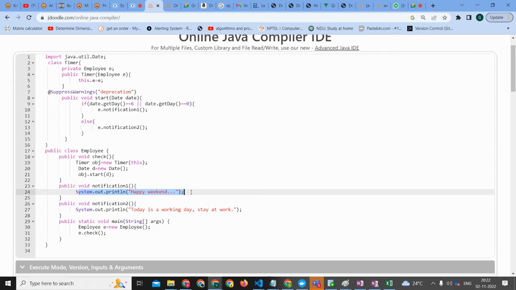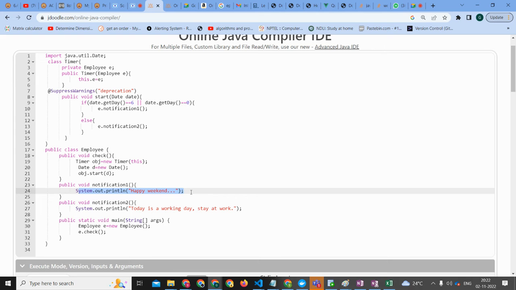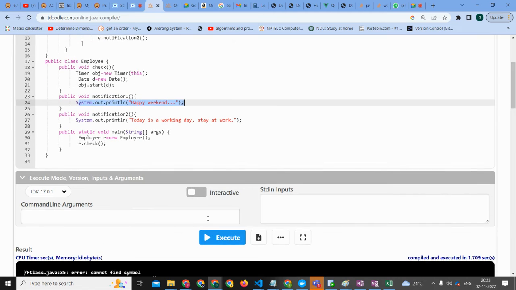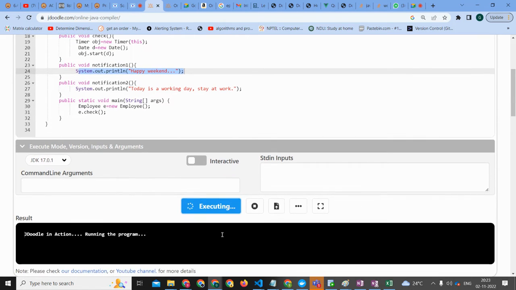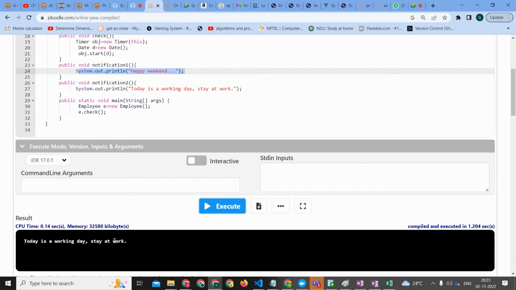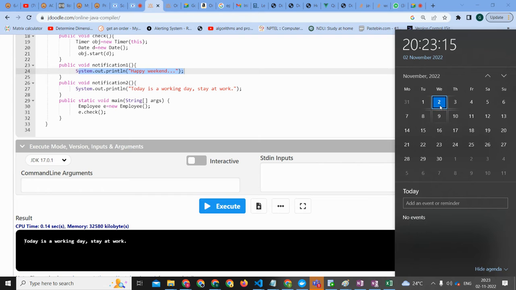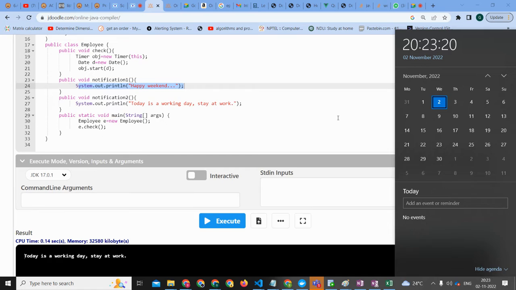So it will print out system dot out, happy weekend. And if there is another day other than 0 and 6, so notification 2 will be printed. Sorry, today is a working day, na? But you don't give any output. Oh, input, sorry. Okay, it's taking from that only.